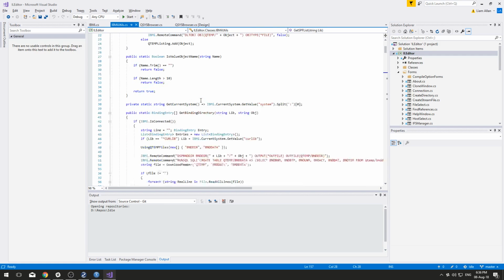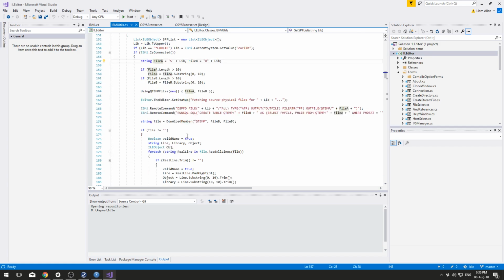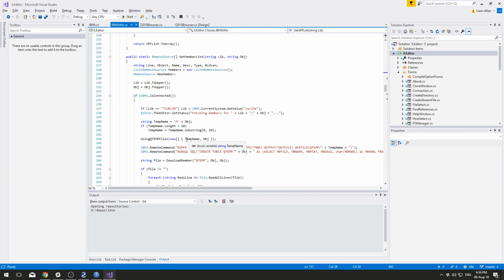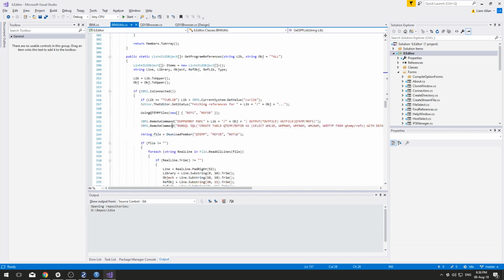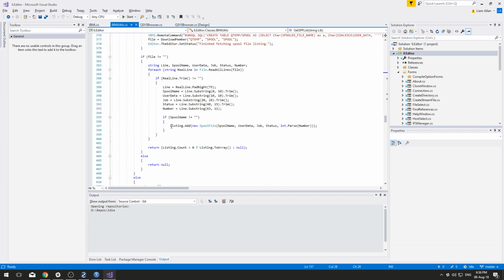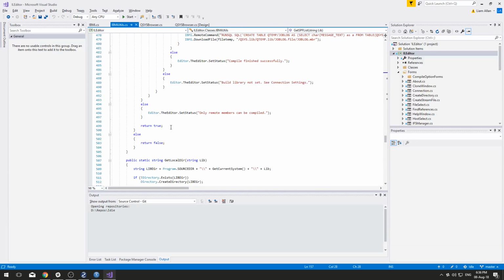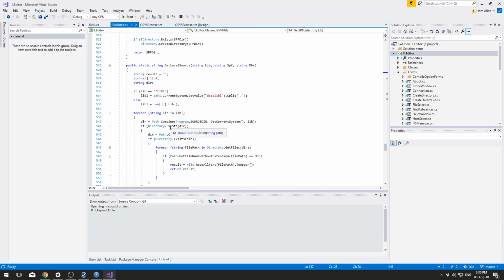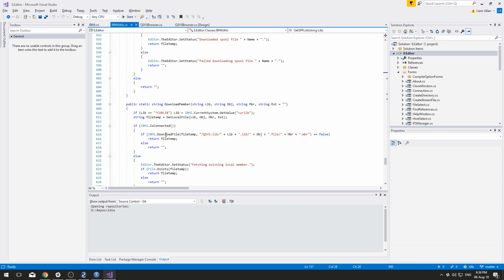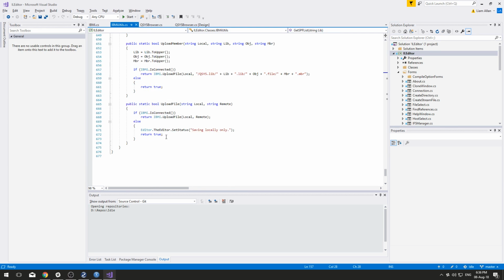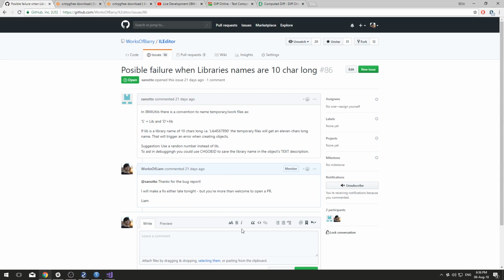Don't need temporary files for that. So I'm doing it there and there. Doing it there. Okay, it's not looking like a problem right now. I think we're okay.